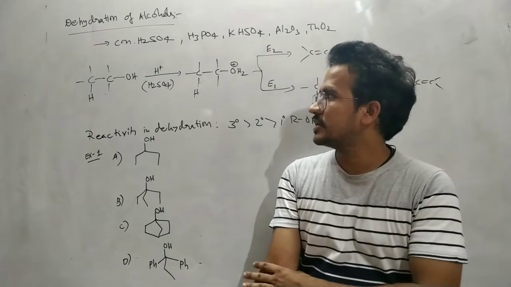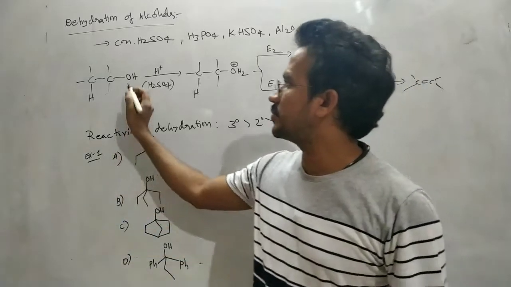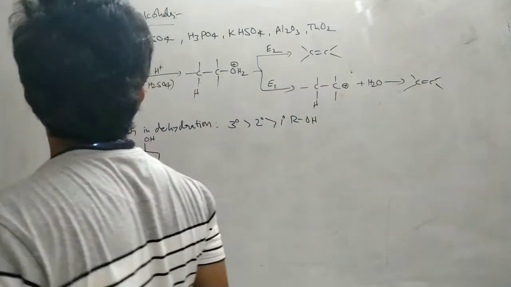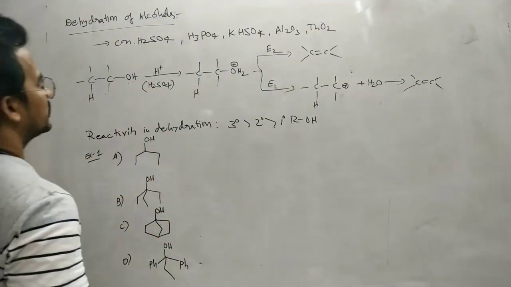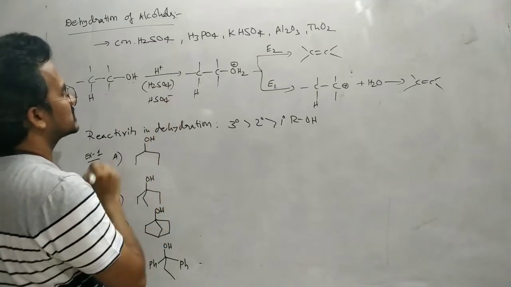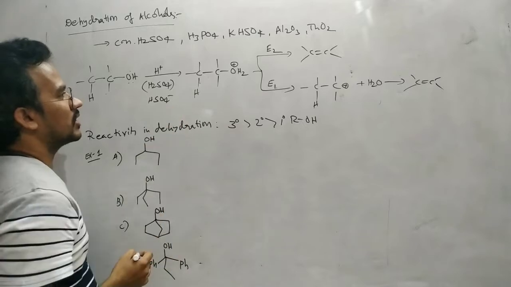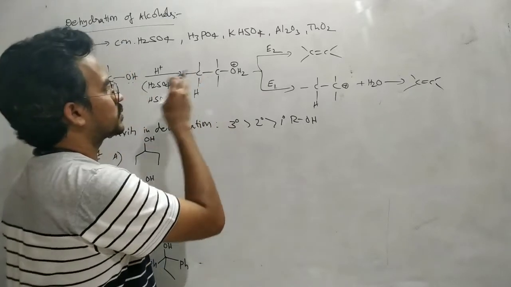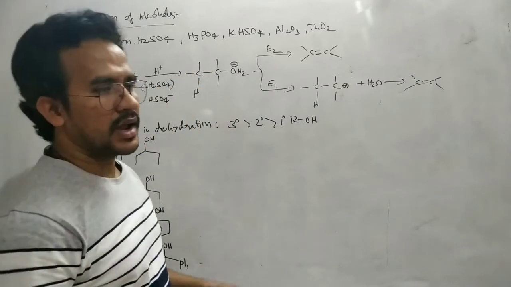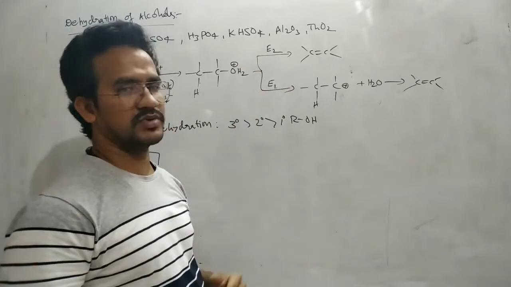Now, what is the mechanism of this dehydration? First of all, protonation of the OH. This proton comes from the H2SO4, and the remaining one is HSO4 minus, the conjugate base. H plus attacks the OH group, giving a protonated alcohol. Now from this protonated alcohol, the alkene is formed in a single step or in a two-step process.